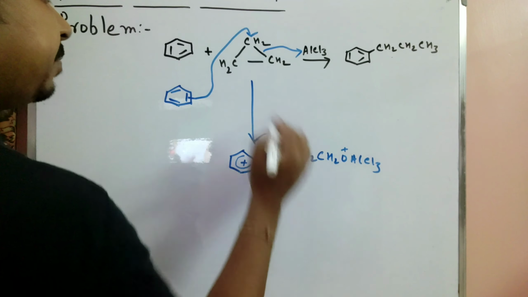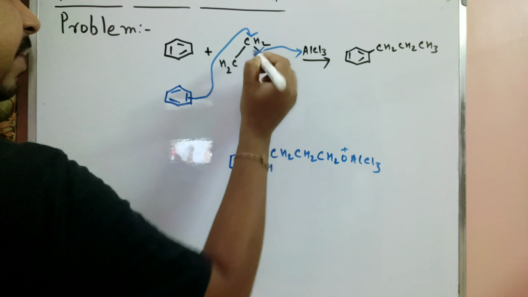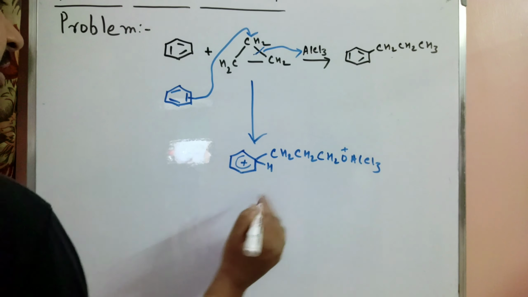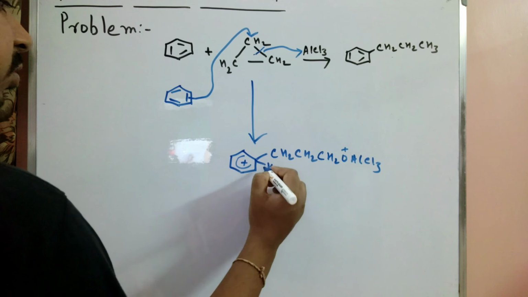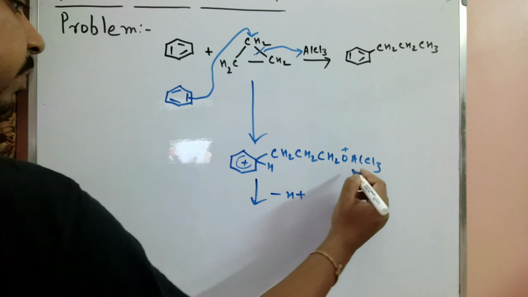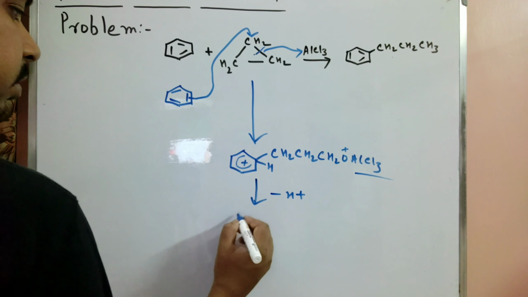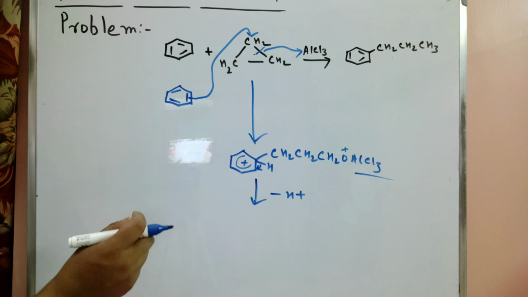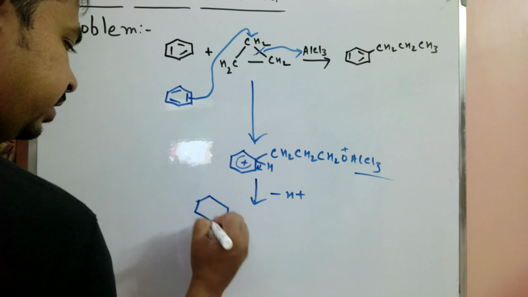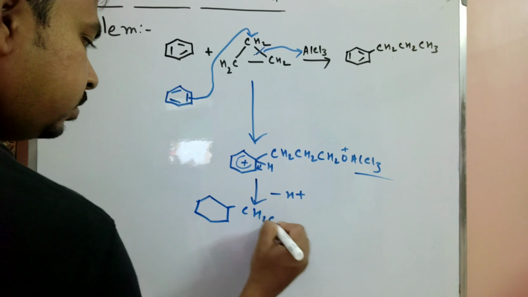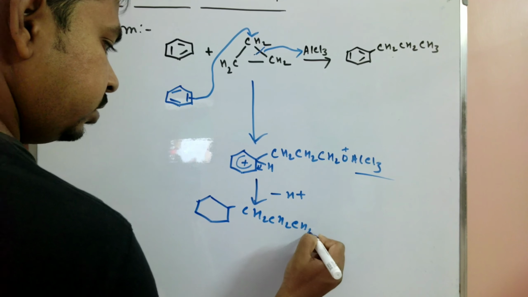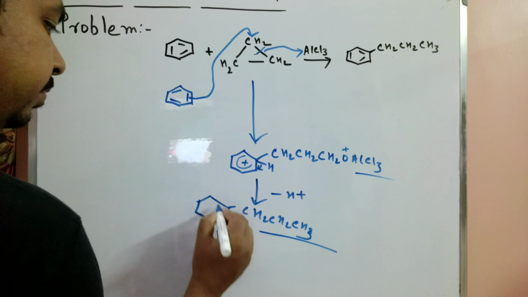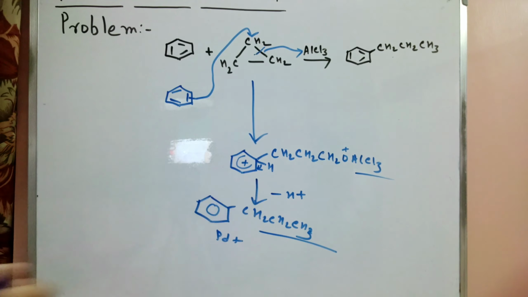Here the product is formed, then attack, and this bond is broken and AlCl3 coordinates on that position. So the formation of product is this. So this one also goes through the Wheland intermediate. Next step is H plus removed and this group is removed. So here the proton is lost in that step. So the formation of product is CH3 here. So we can easily say this is the product and this one is stable.